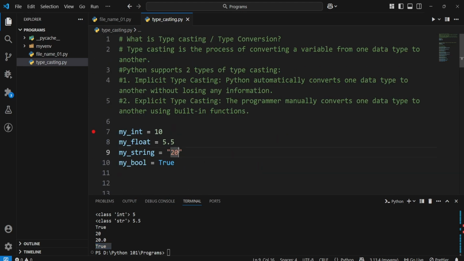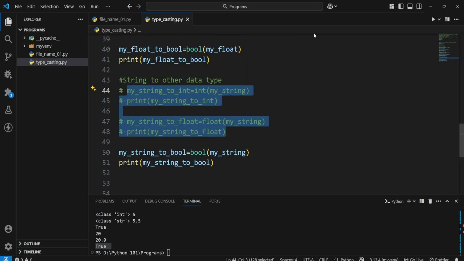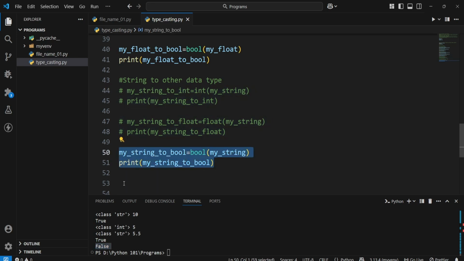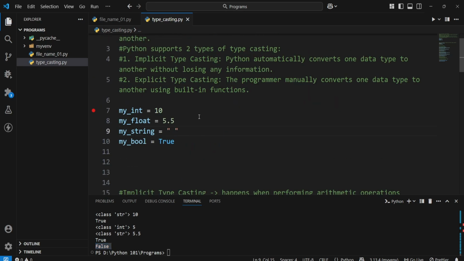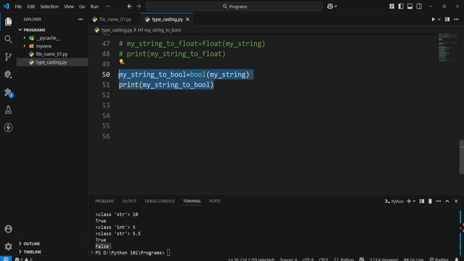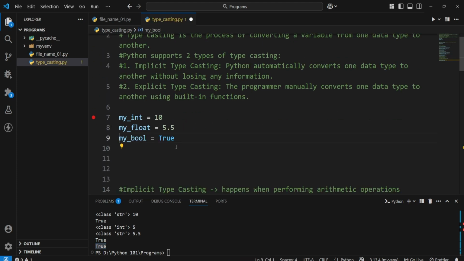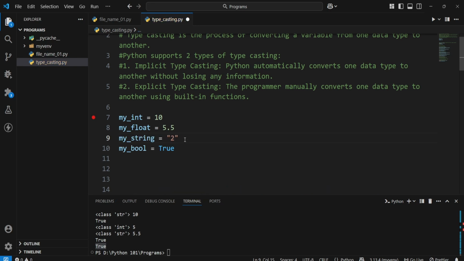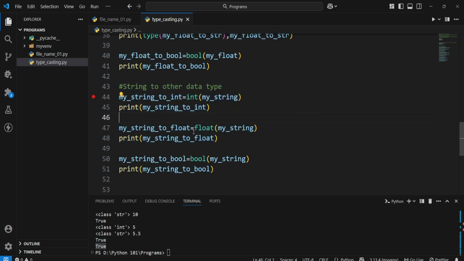Now if I give an empty string, let's see what happens. These two will give error, so I'll comment this. Now you can see the answer is false for the last one. The print statement printed false because it did not have anything. Even if I give a space, that will also be considered as a value. So if I run, you see again it will come true because that will also be considered a value. Let me give 20 here again so that I can uncomment this.